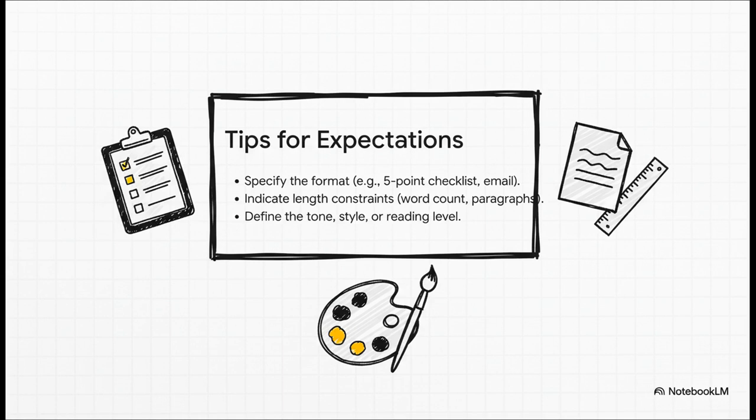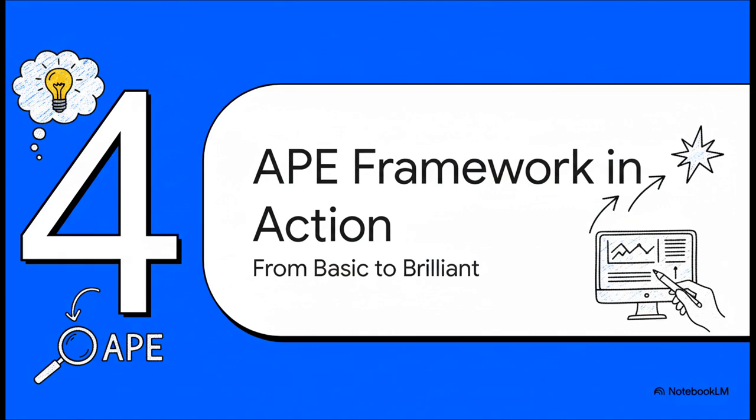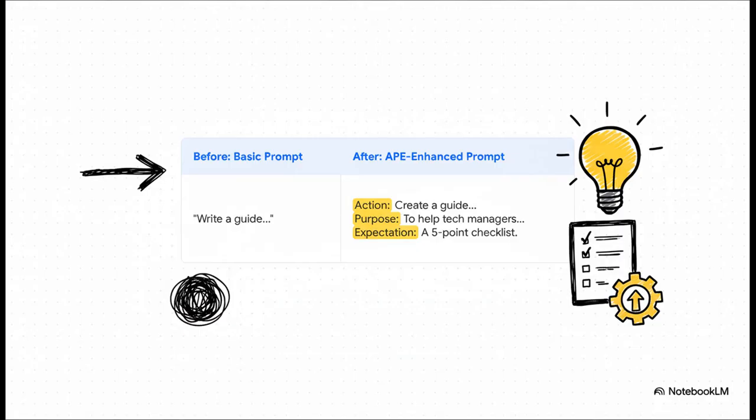All right, so theory is great and all, but let's actually see this thing work. We're going to go back to that original boring prompt and see what happens when we give it an APE makeover. This slide just says it all. On the left, you've got that vague, basic prompt. But on the right, look how clear that is. The action is to create a guide. The purpose is super specific: to help tech managers. And the expectation is crystal clear: a 5-point checklist under 500 words.